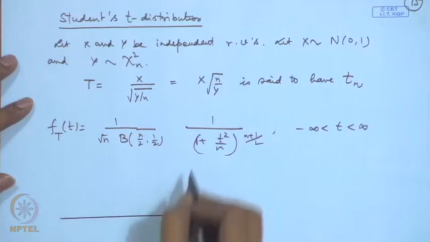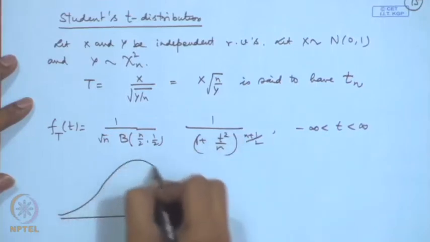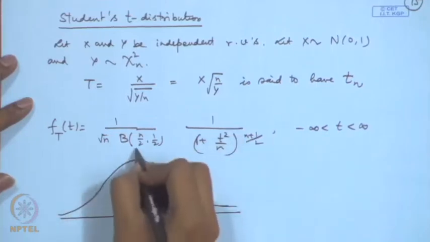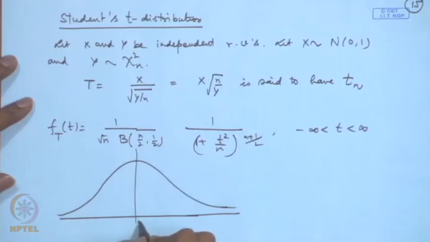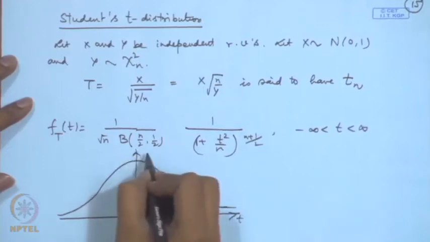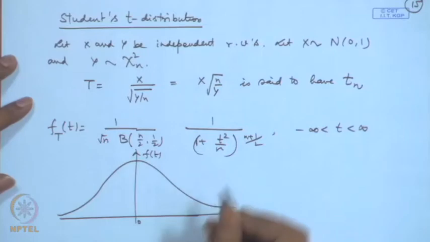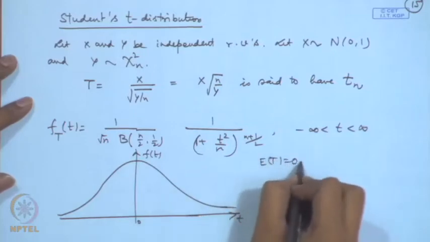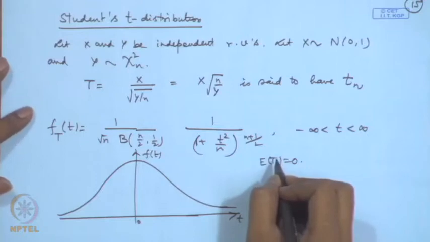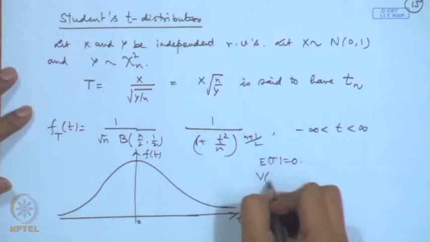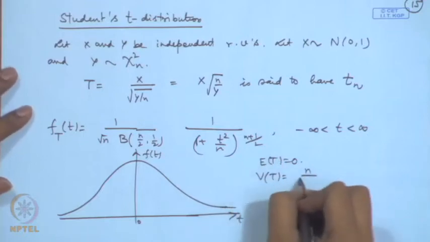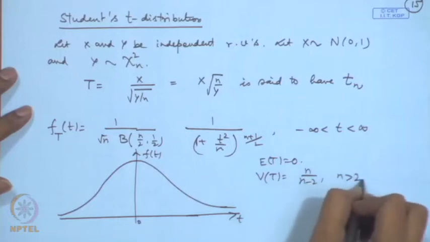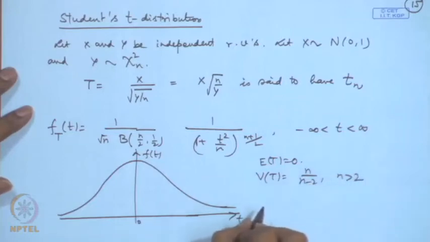As you can see, this is a symmetric distribution around t equal to 0. The mean of this will be 0, and the variance of this is n by n minus 2, which is valid for n greater than 2.